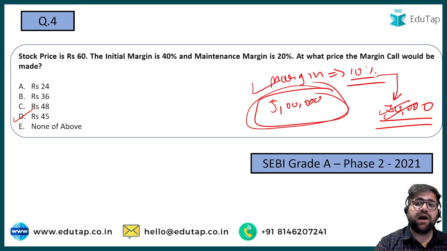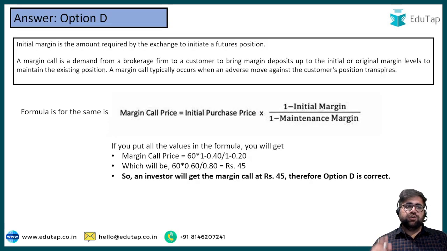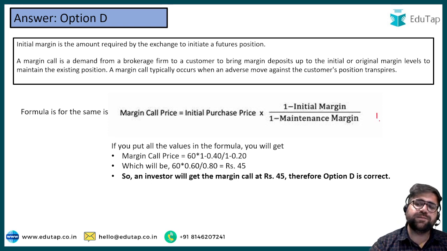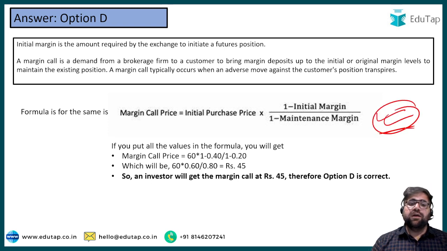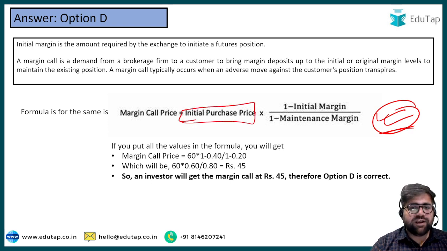So this is how the margin concept helps different types of investors who are short on funds. But this concept also gives a huge exposure, and sometimes some downside risk is also there. So coming to the question, you just have to apply this particular formula. It says margin call price equals initial purchase price into (1 minus initial margin) divided by (1 minus maintenance margin).